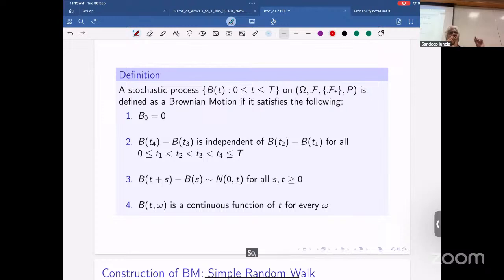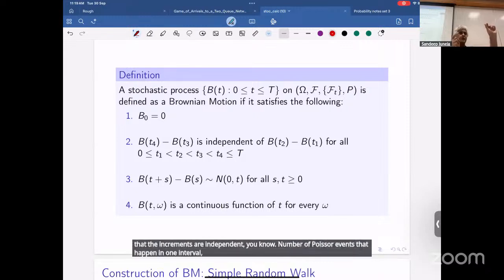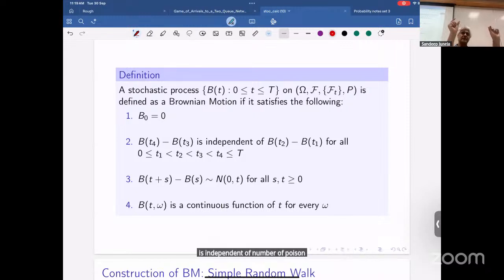So whatever happens in those intervals is independent. If you know of the Poisson process, this is also true for the Poisson process: the number of Poisson events in one interval is independent of the number of events in another interval. So it's not a unique property. It comes up elsewhere as well, but Brownian motion satisfies this.